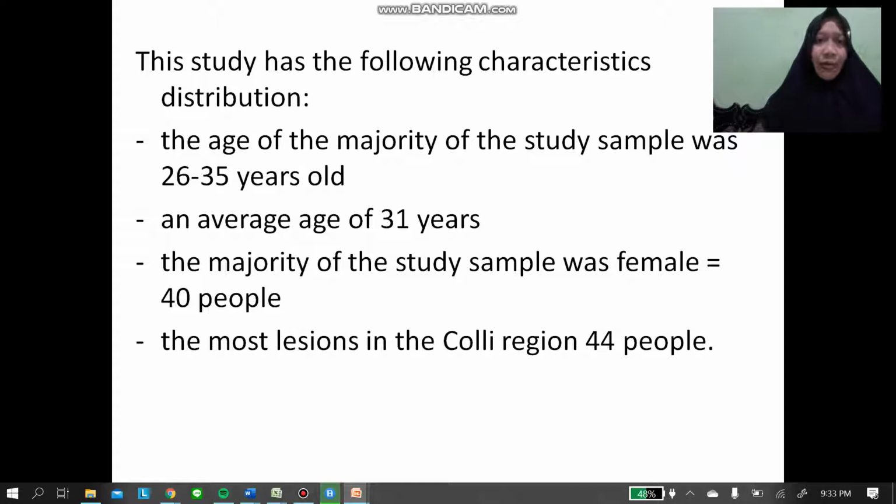The study has the following characteristic distribution. The age of the majority of the study sample was 26 until 35 years old, with an average age of 31 years old. The majority of the study sample was female, 40 people. The most common lesion was in the Colli region, 44 people.